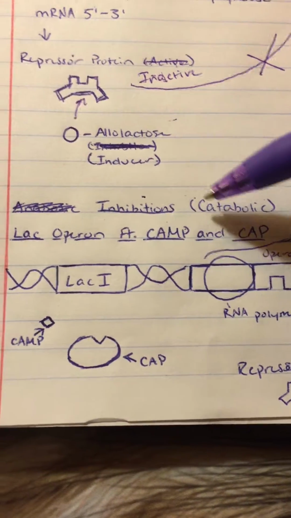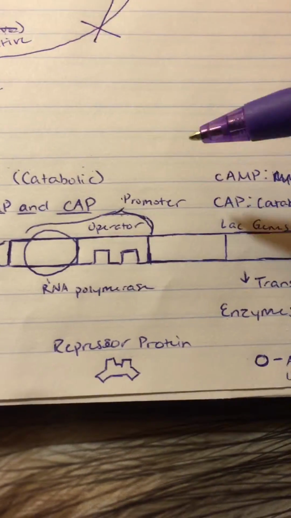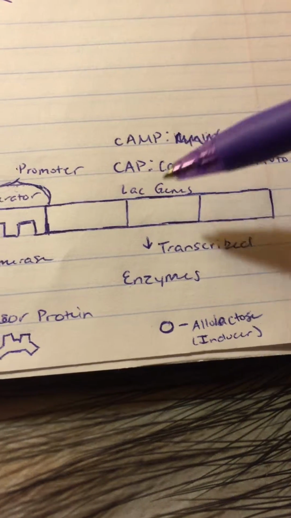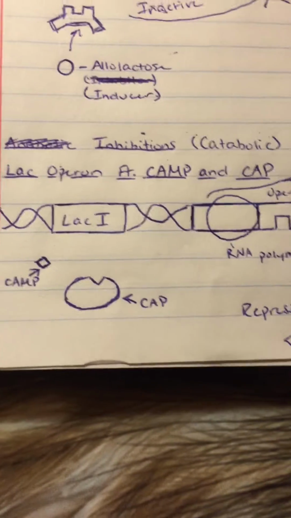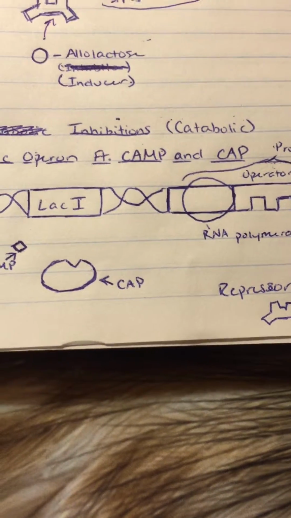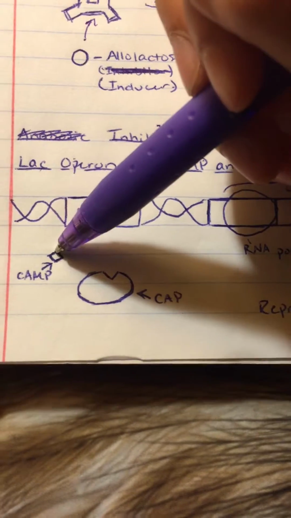For the catabolic inhibition, the lac operon, with lacI, the promoter, RNA polymerase, the repressor gene, the allolactose, and the lac genes, and all that. So let's say there wasn't any glucose present. Then there would be high levels of cAMP.